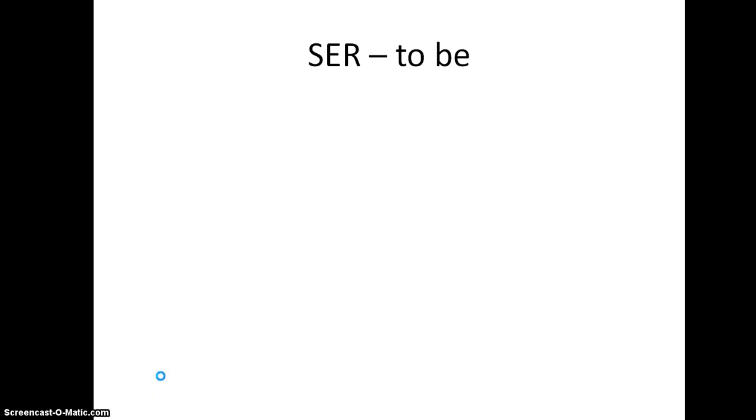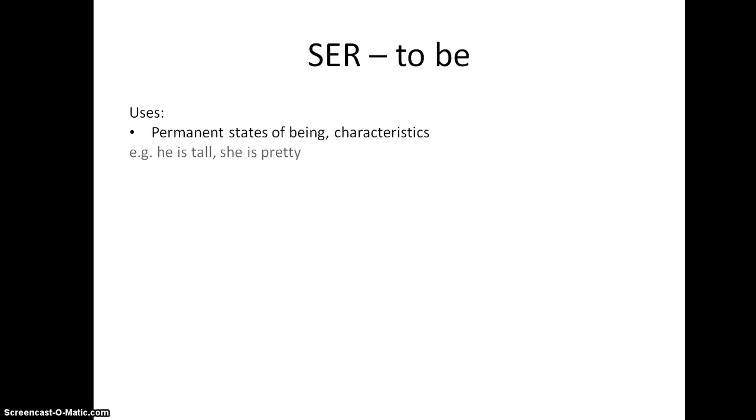So the Ser, let's have a look at Ser. So what do we use it for? Permanent states of being, for example, characteristics. So he is tall, she is pretty. My students sometimes say but there's no but in this. That's how they are, and that's a permanent state of being. We can't predict how they may change.